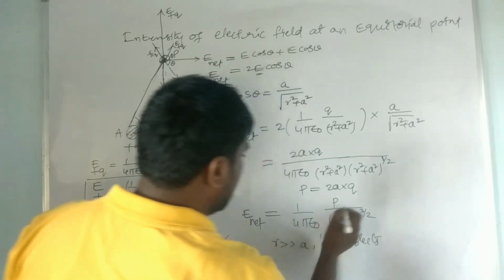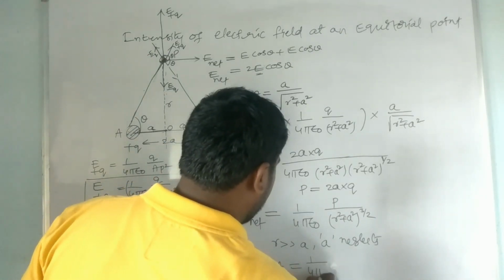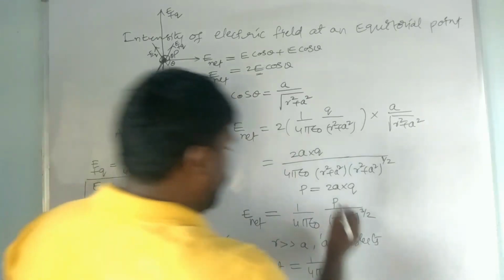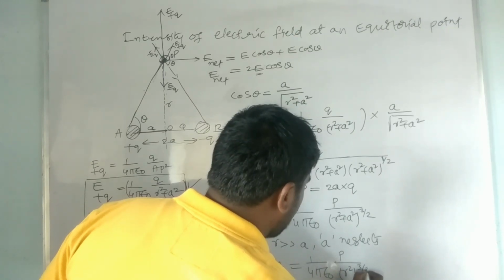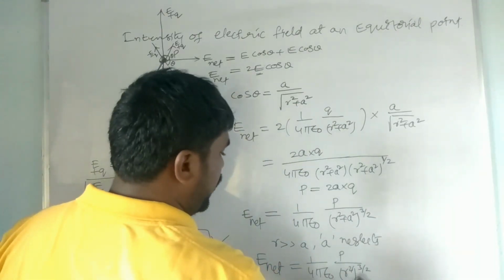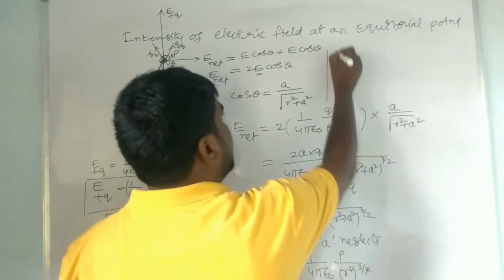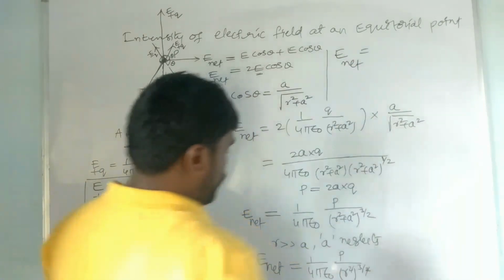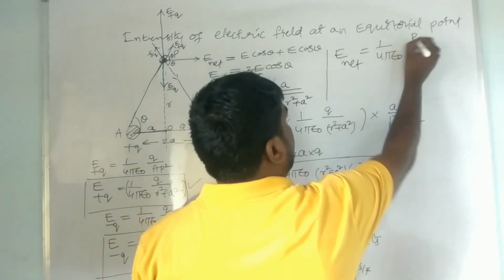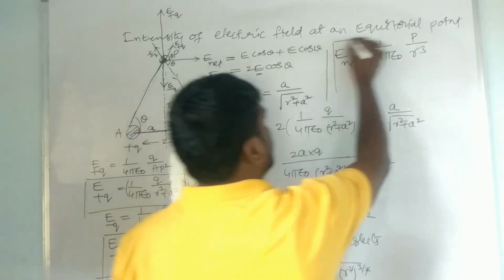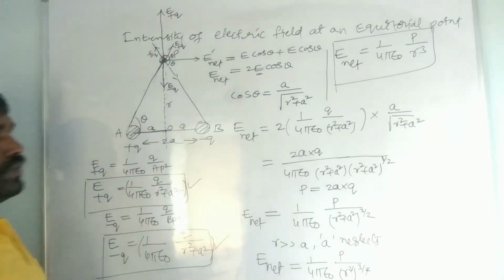If a is neglected, then the above equation becomes E net is equal to 1 by 4 pi epsilon naught, p by (r square) whole power 3 by 2. The square and 2 will be cancelled out, and it is r cube only remaining here. Therefore, E net is equal to 1 by 4 pi epsilon naught p by r cube. This is the intensity of electric field at an equatorial point.